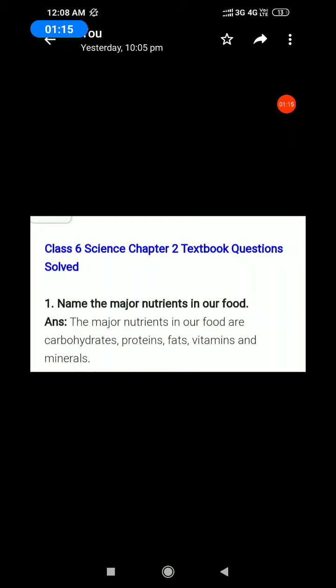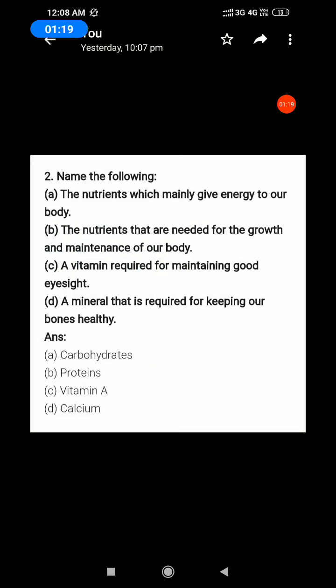Next, question number 2. Take page number 17. Second question, name the following. First, the nutrients which mainly give energy to our body. The answer is carbohydrates. So all of you write in your book.